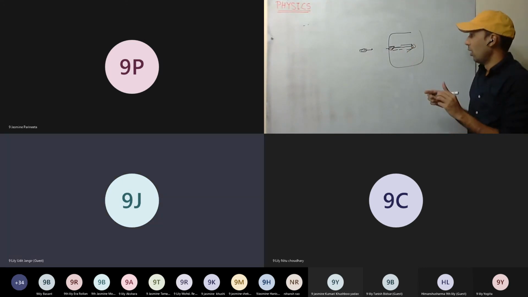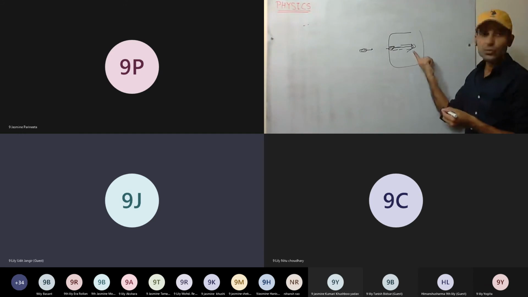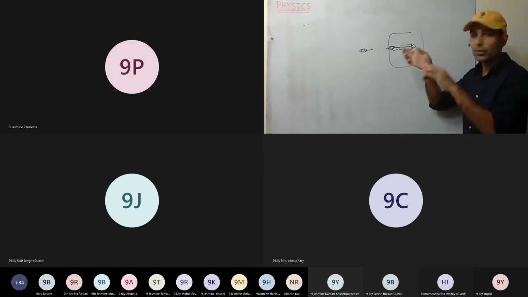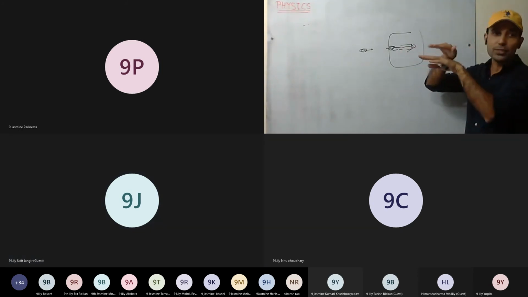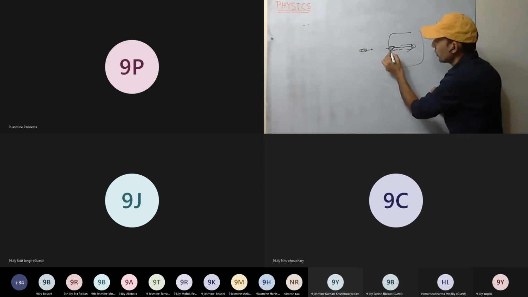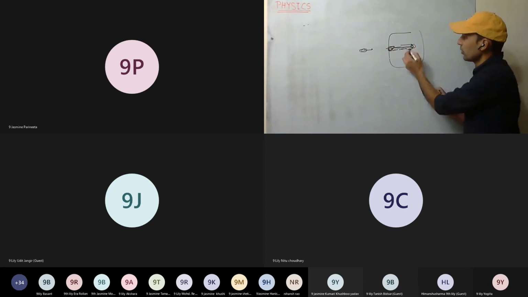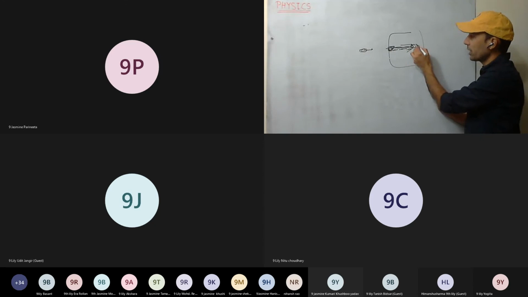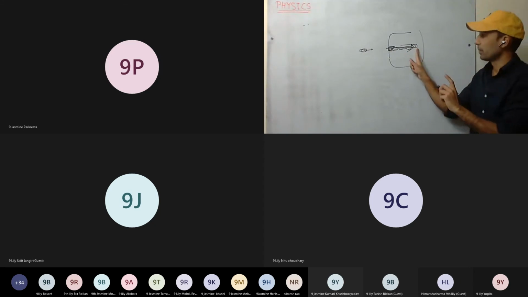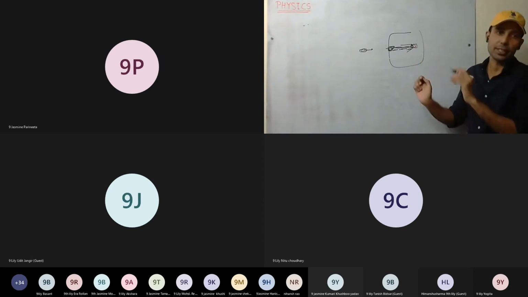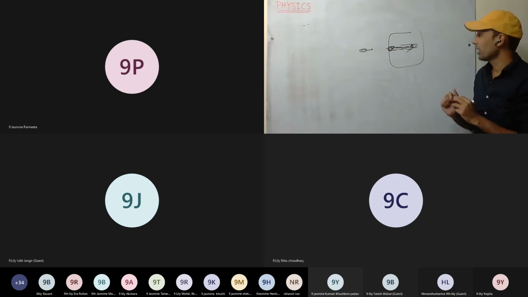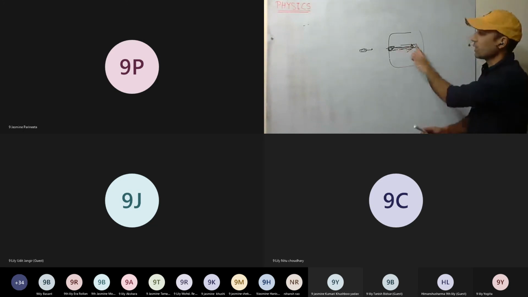At the time of stopping this bullet, the tension force is added to that. Its speed is decreasing because the friction force is acting. At every moment, friction force is acting, so the speed will keep on decreasing as it enters. Due to friction, speed is decreasing. At some moment, it will become 0. It will stop there. Now no force is acting on this body. Leave the gravitational force, no force is acting.